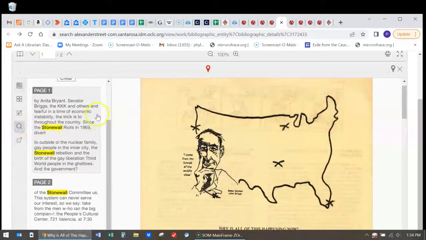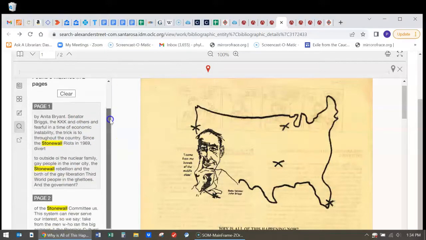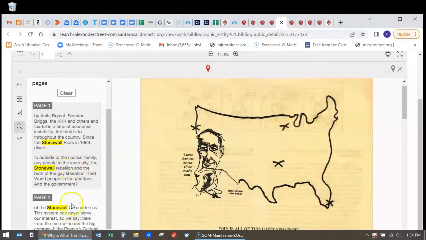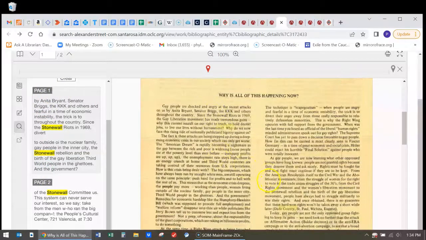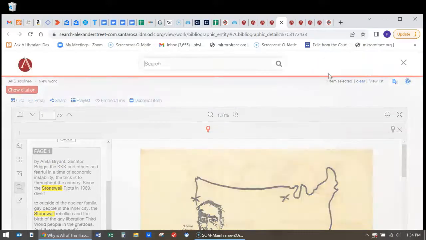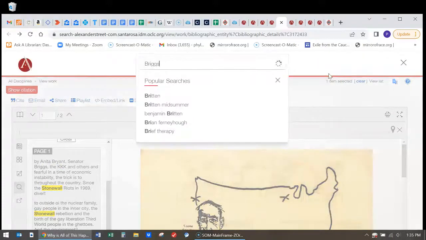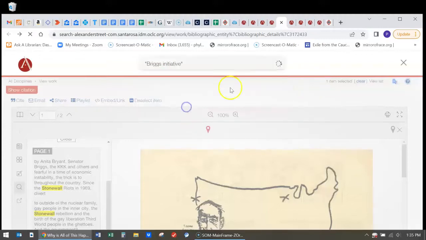If I go here, and because remember, I was originally interested in the Stonewall riots, when I search for Stonewall, I can then just go to various places within the article that's written. This has also prompted me to wonder about the Briggs Initiative. What was that? So I can then search for that. Here is the Briggs Initiative.